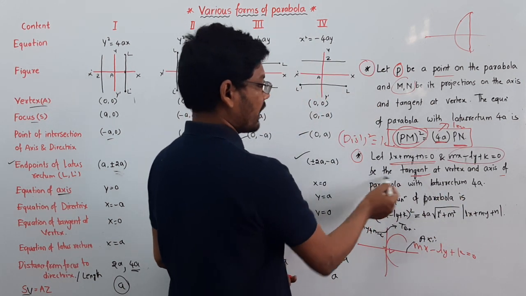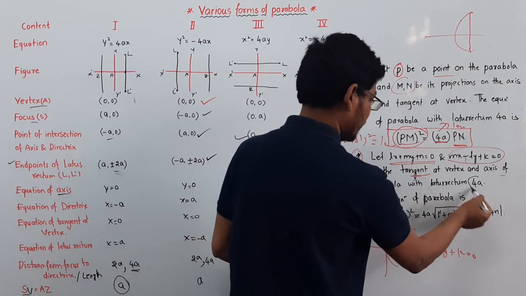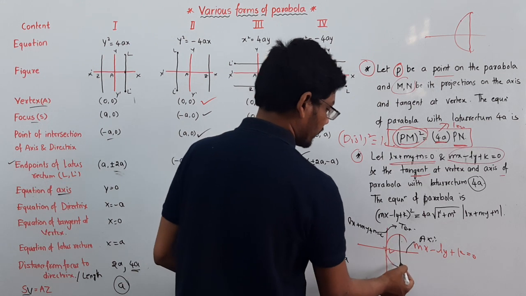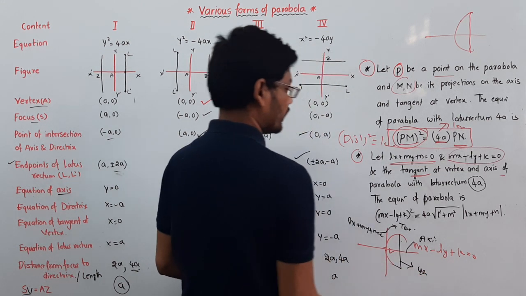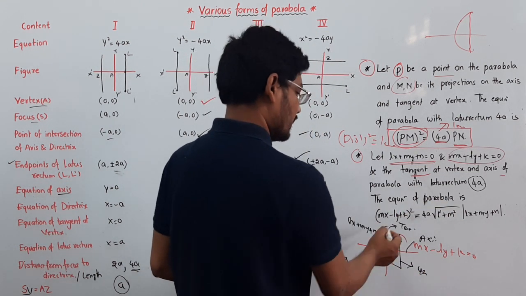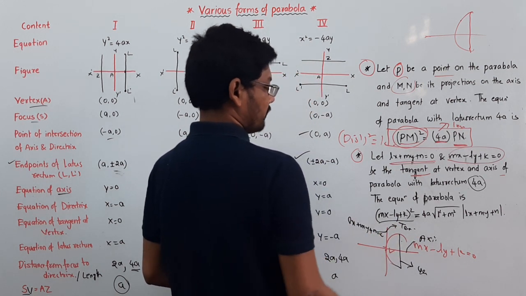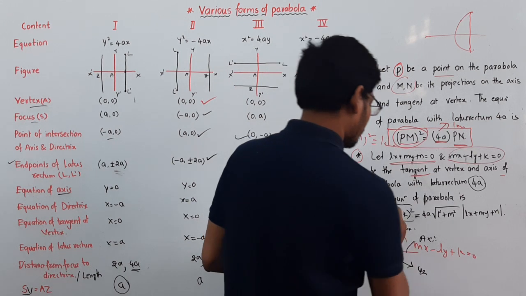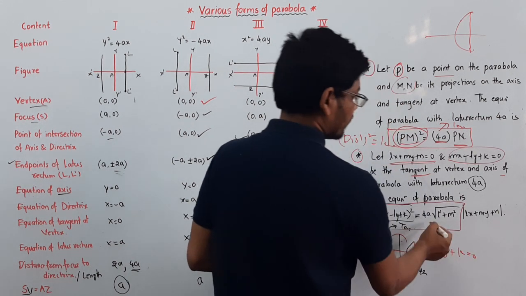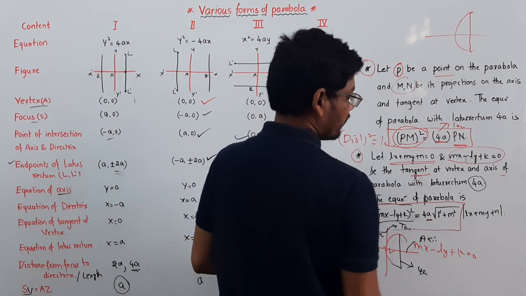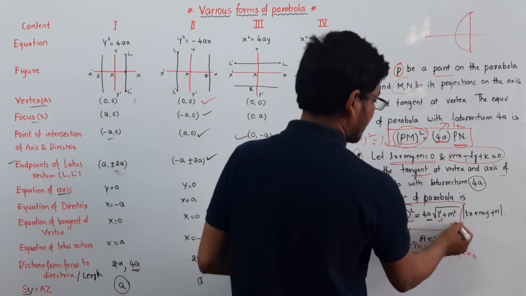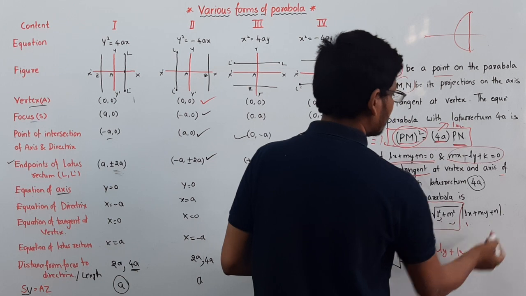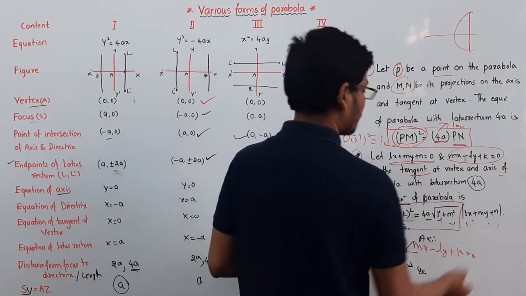Then the equation of parabola with latus rectum 4a, where the length of latus rectum is 4a, will become (Mx minus Ly plus K) whole square equal to 4a times the square root of L square plus M square times the modulus of Lx plus My plus N, where x comma y are points.